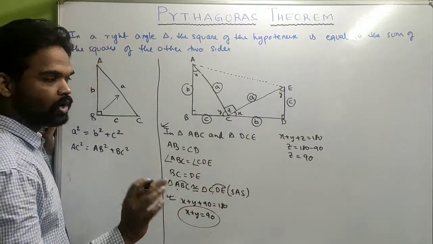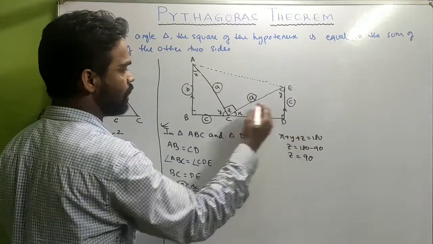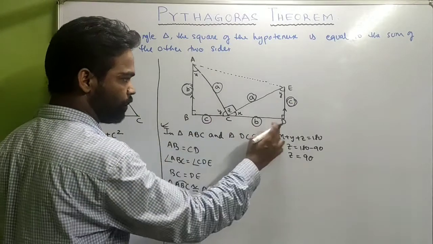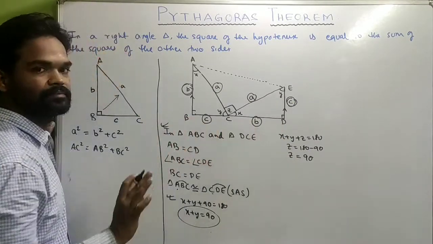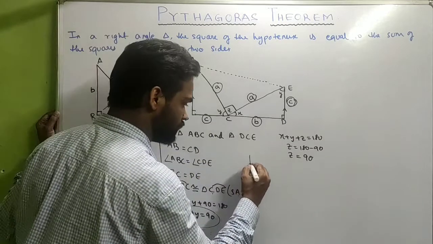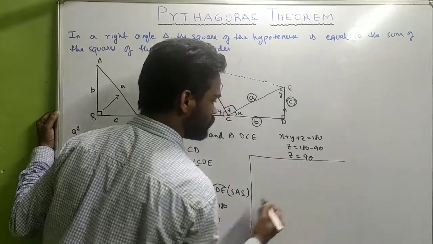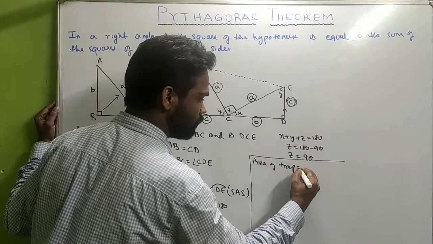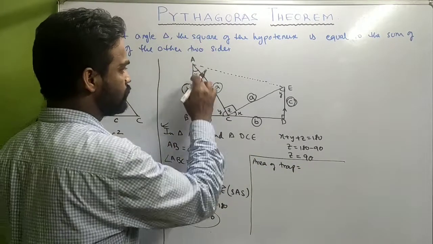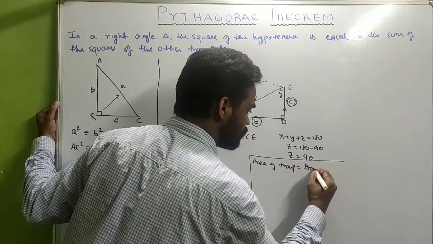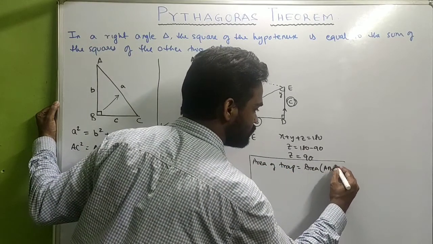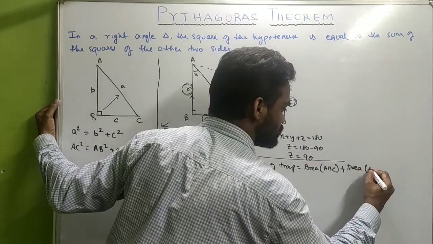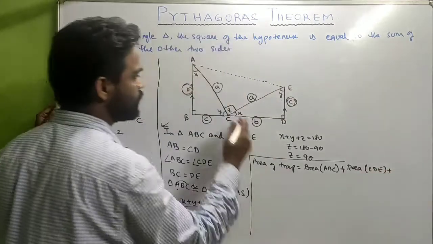ABDE, whose parallel sides are B and C, and whose perpendicular distance is B plus C. Now look carefully, we'll try to find the area. Just look here. Area of trapezium will be definitely equal to area of ABC plus area of CDE plus area of ACE.